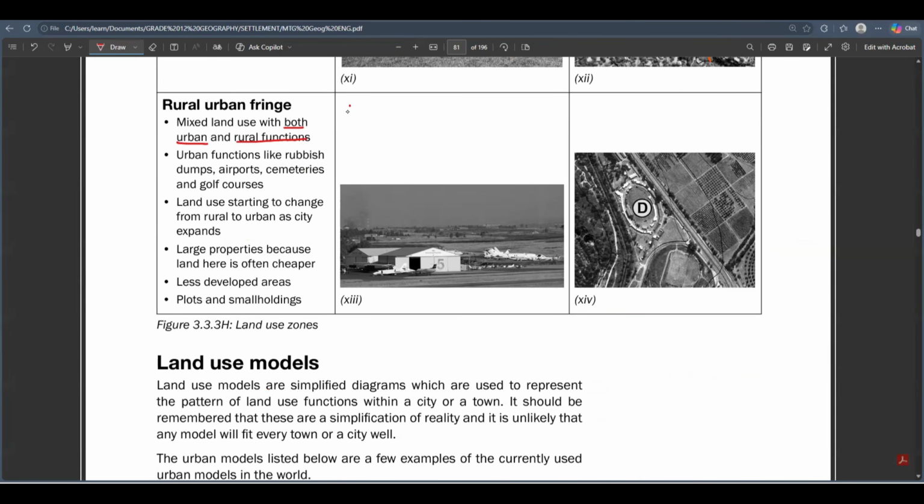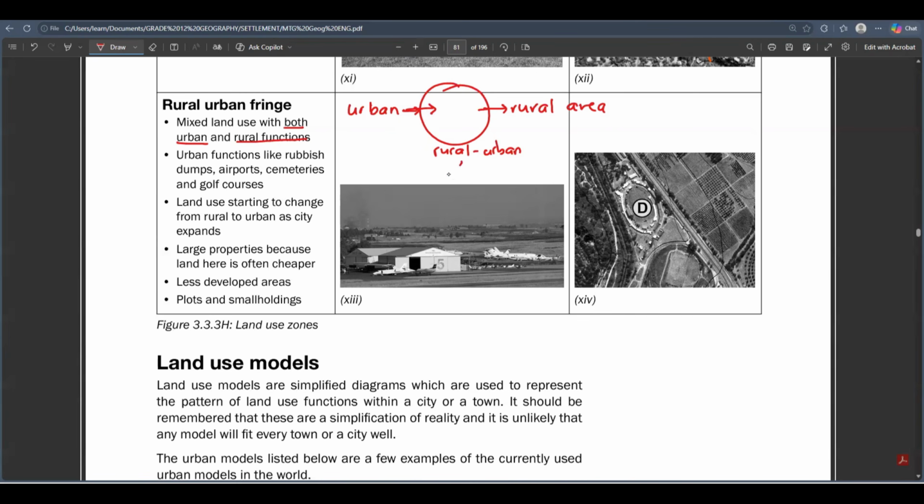Remember, guys, it's like this. You have got an urban area here, and then you now move to a what? To a rural area. When you move away from an urban area, from the city center and all of that, you move to a rural area. But there is a place that has got a mixed function of both urban areas and rural areas, and that is known as the rural urban fringe. That's why we call it the rural urban fringe.